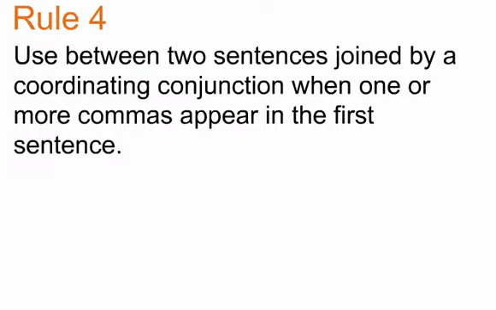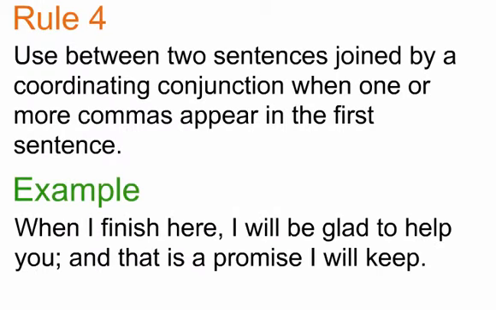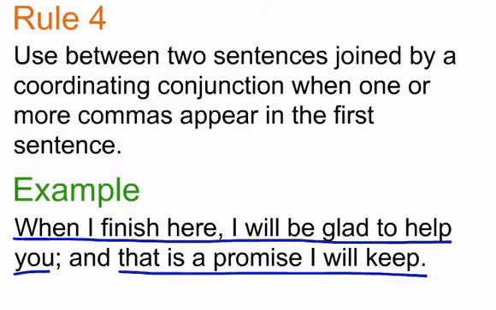Rule 4. The last way a semicolon can be used is between 2 sentences joined by a coordinating conjunction when 1 or more commas appear in the first sentence. Example. "When I finish here, I'll be glad to help you; and that is a promise I will keep." The 2 sentences are, "When I finish here, I'll be glad to help you," and "that is a promise I will keep," and the conjunction is "and." Since the first sentence contains a comma, a semicolon is placed between the sentences and before the conjunction.